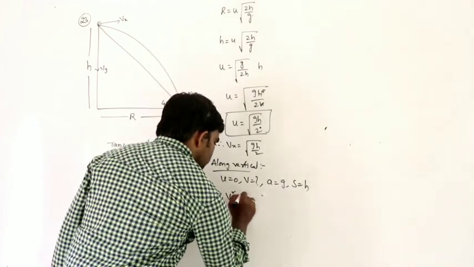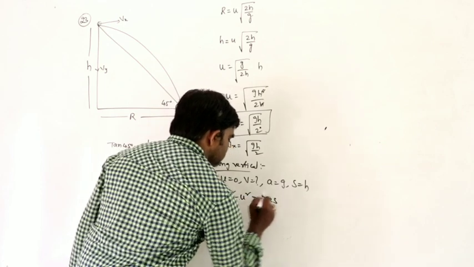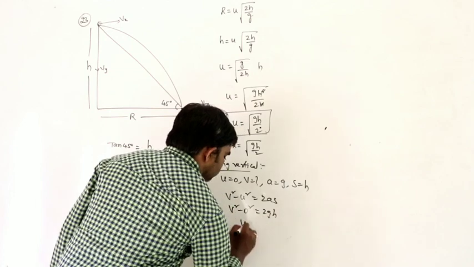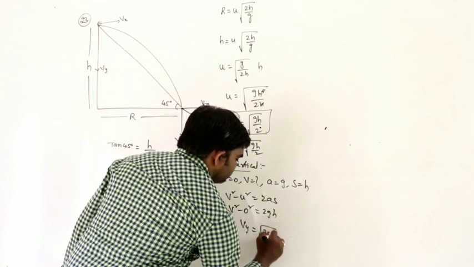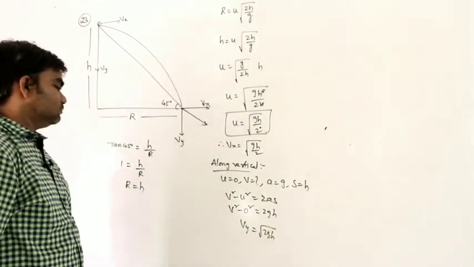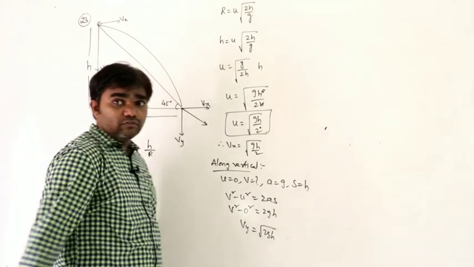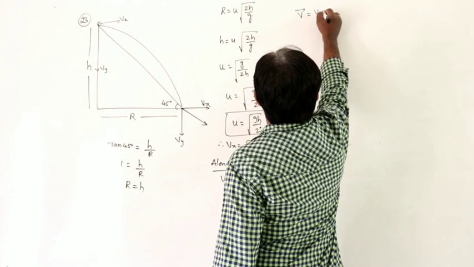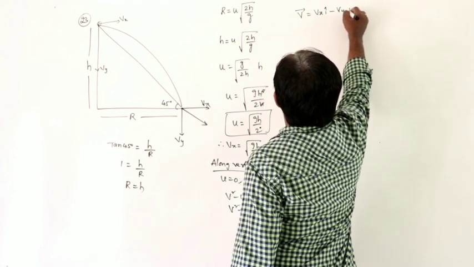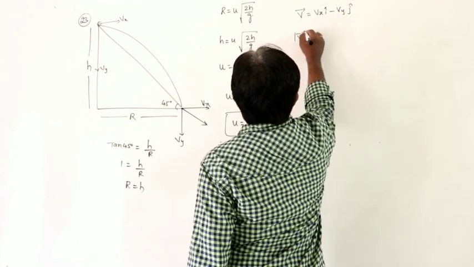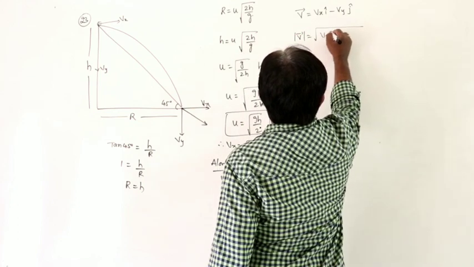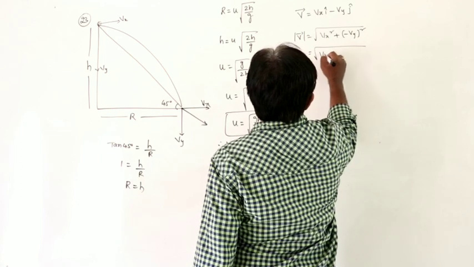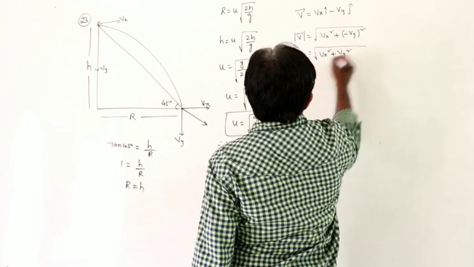So from equation v square minus u square equals 2as, v square minus 0 square equals 2gh, Vy is equals to square root of 2gh. So therefore, we know final velocity vector Vx i minus Vy j. So magnitude of velocity can be written as square root of Vx square plus Vy square.